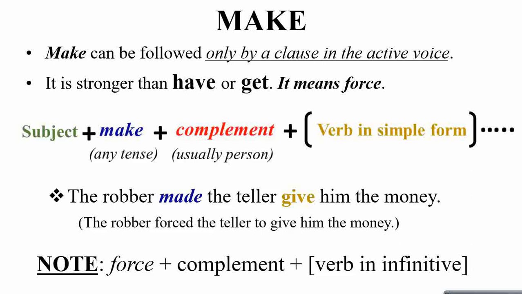इसका sentence construction ऐसे होगा कि there is a subject followed by a make, and again it can be any tense, followed by a complement which can be any person for that matter. This will be followed by a verb in the simple form. So the sentence will look like, the robber made the teller give him the money.